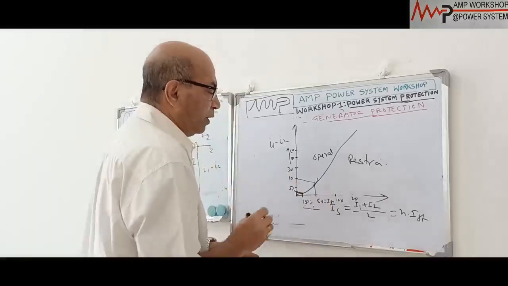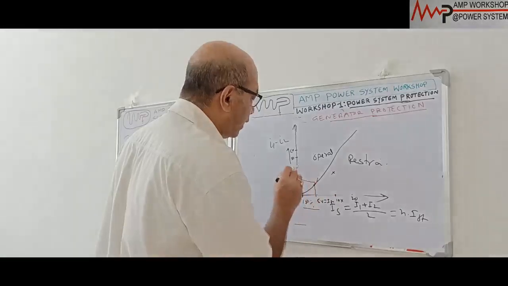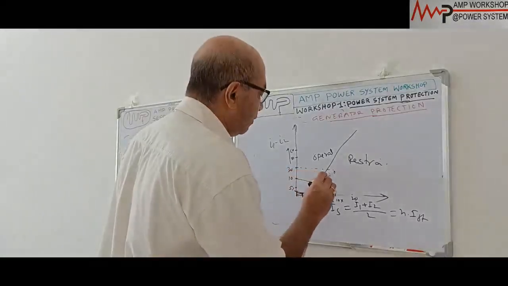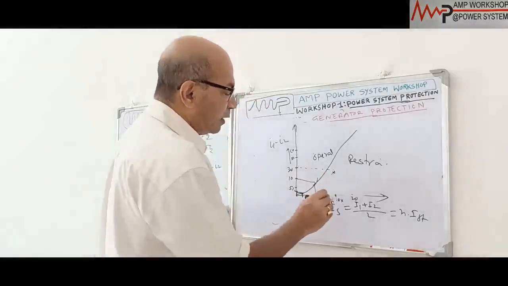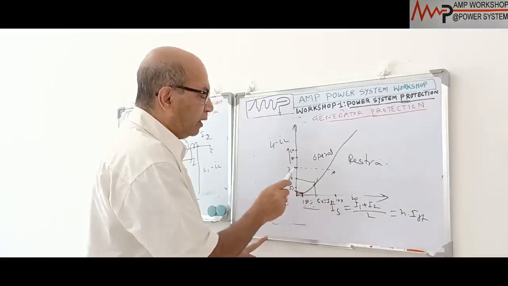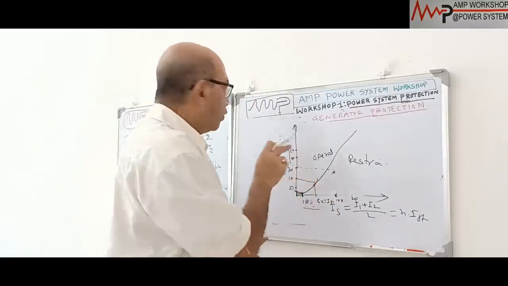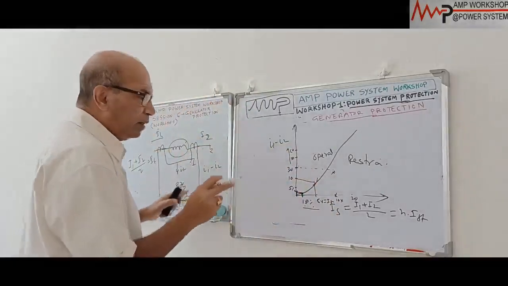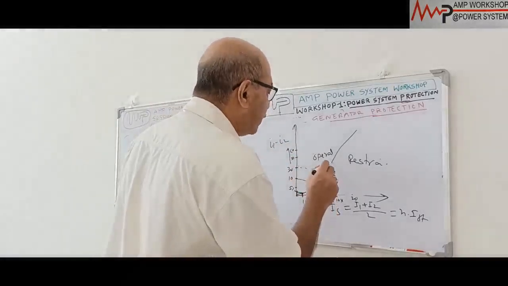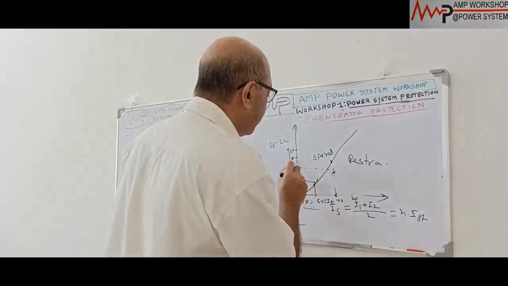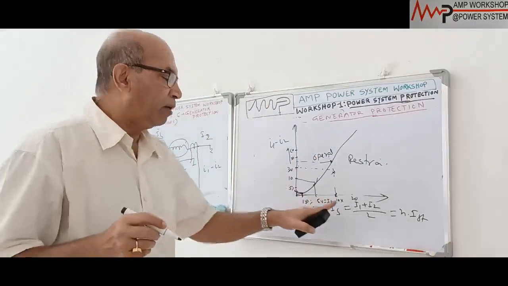Suppose this is 10 times current, and the spill current is at this point. So how much spill current does this point correspond to? Suppose 30%. If there is 30% spill current and the total current is 10 times the full load current, at that time with 30% spill current, it will not operate. With 10 times full load current passing through the circuit, to operate this biased relay, how much spill current is required? It must be above this point, the critical point. Suppose this may be 40%. So you need 40% differential current, then only the relay will operate.